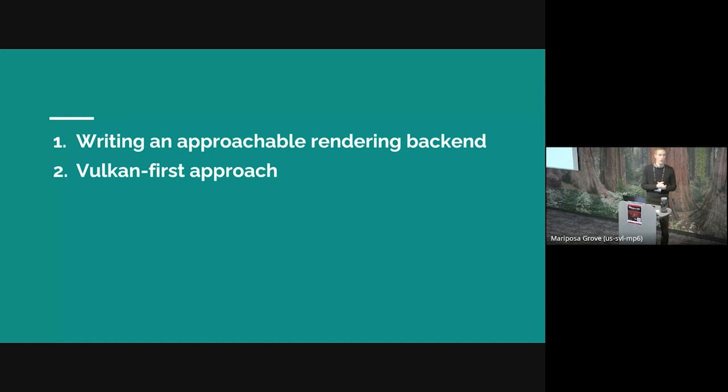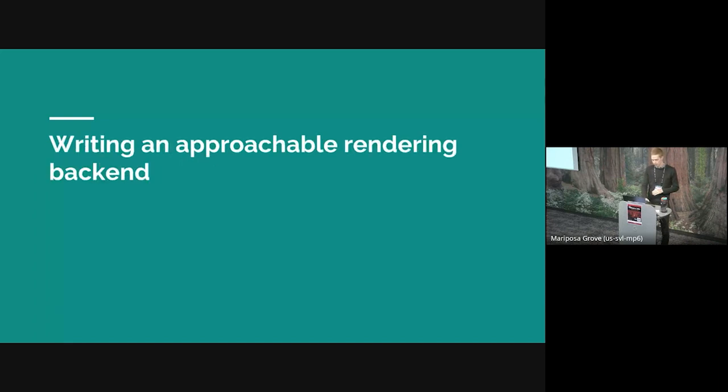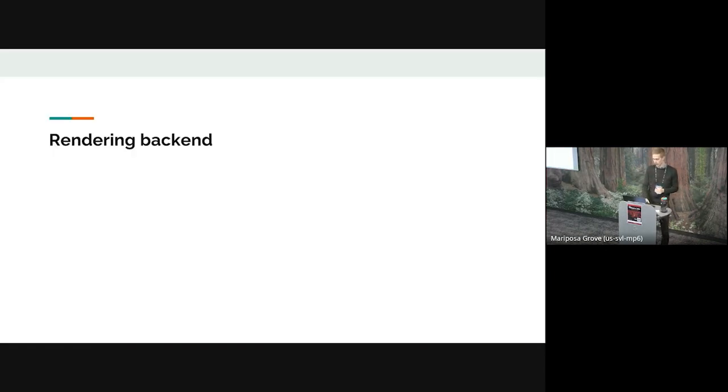And then I want to talk about our Vulkan first approach to writing a rendering backend. By rendering backend, I mean not the high-level renderer, but our abstraction over Vulkan and D3D12 and whatnot. We call that our rendering device.